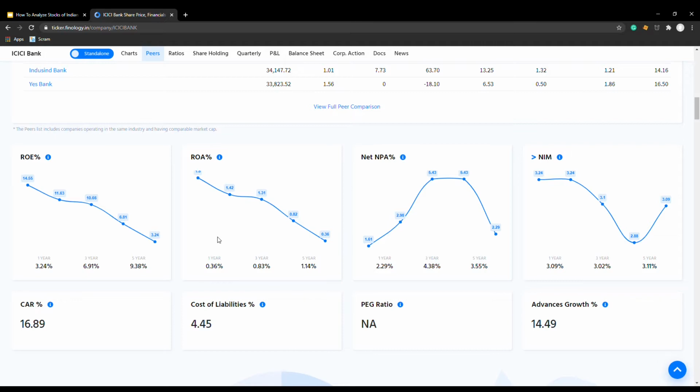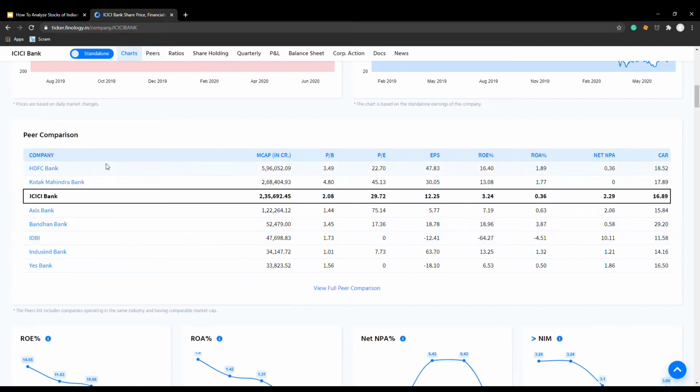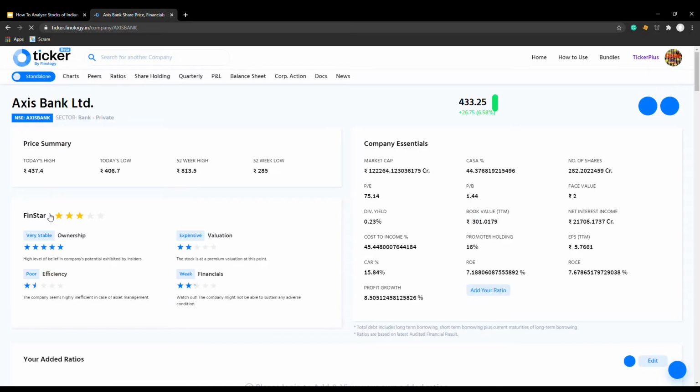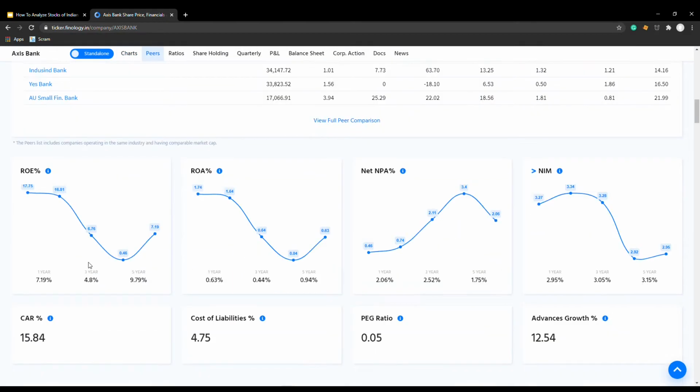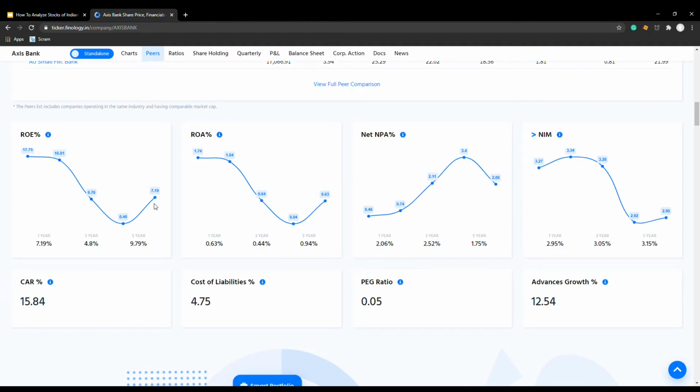Oh, they have a peer comparison also. Let's go and check Axis Bank. If you look at the Axis Bank ROE, still it's under 15, so it won't meet our criteria. Okay, the 5-year average is 9.71, but still it's under 15. ROA, look at it. One thing you should understand, the ROA has increased, but it's still under 1, not investable for us. And the NIM, okay, the NIM is under 4, but it fails the first two criteria of ours, so we won't shortlist.